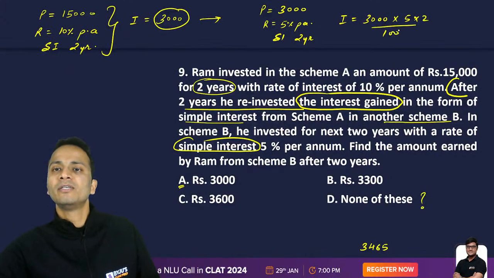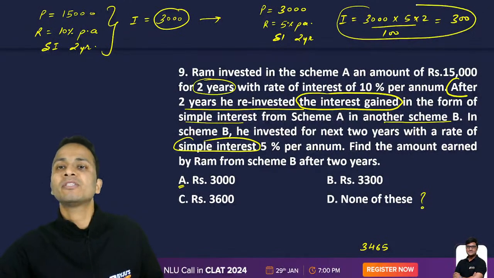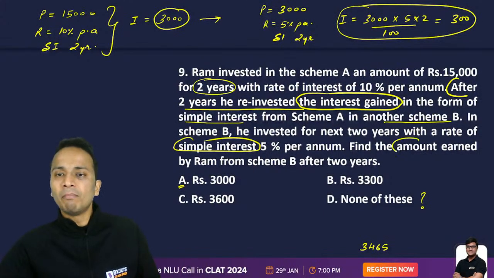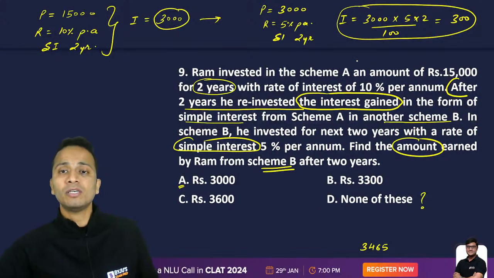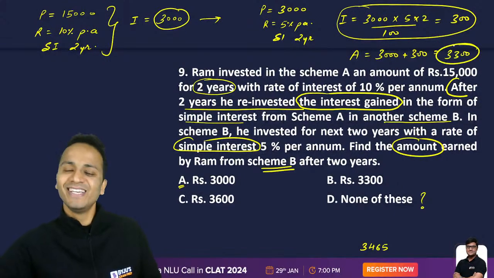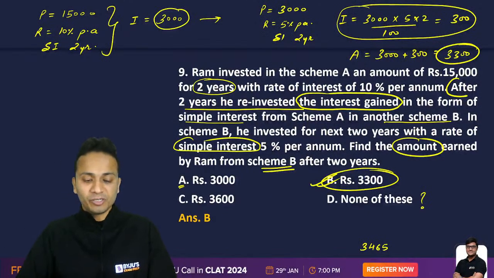Divided by 100. And that is equal to 300 rupees. All right, so interest gained from the second scheme is 300 rupees. Now the question is to find the amount earned by Ram from scheme B. So amount earned will be interest plus principal: 3000 plus 300, and that should be 3300. So 3300 should be the final answer for this question, and that is option B.